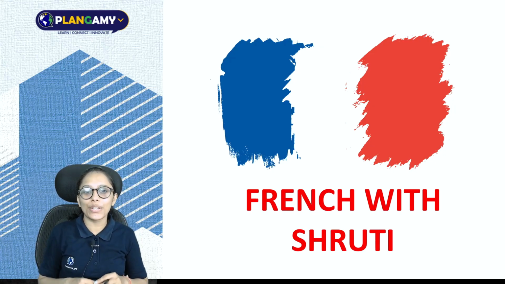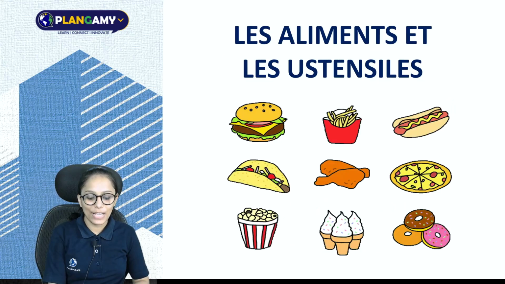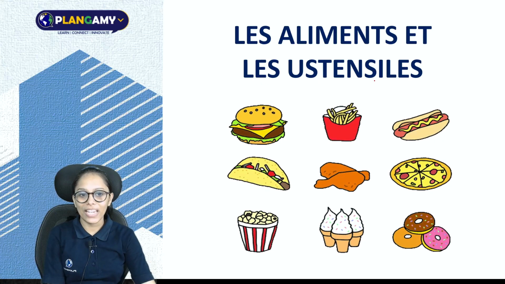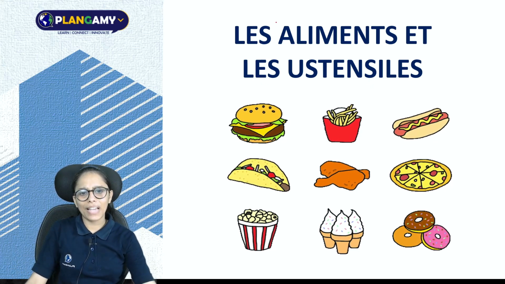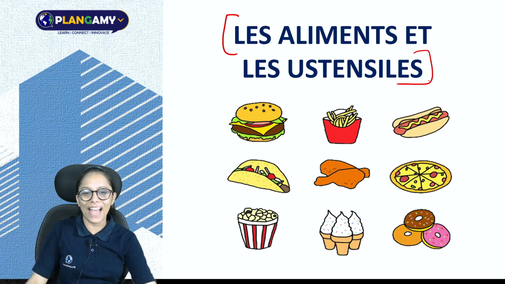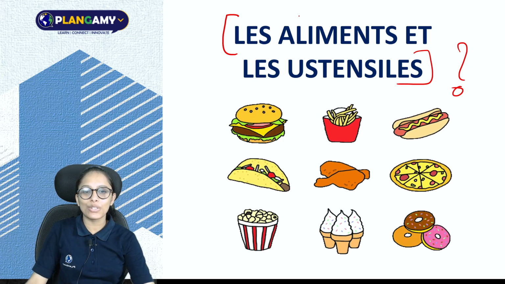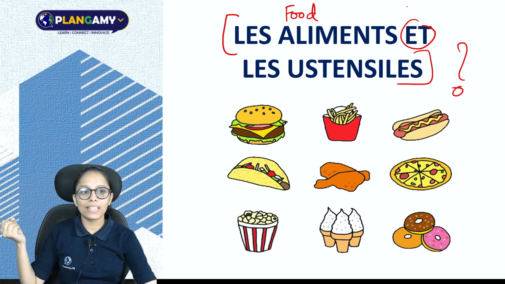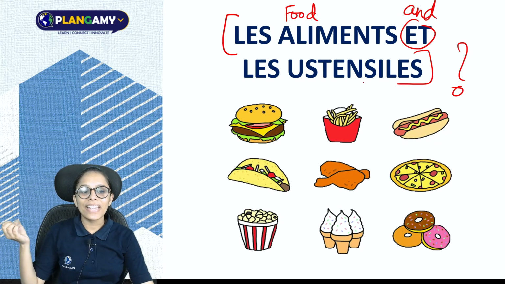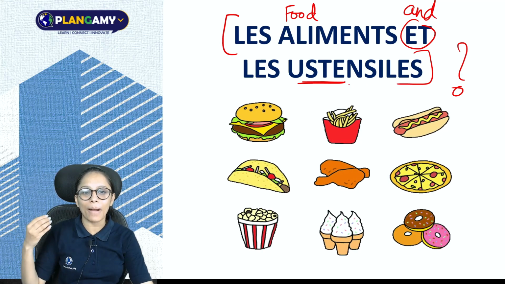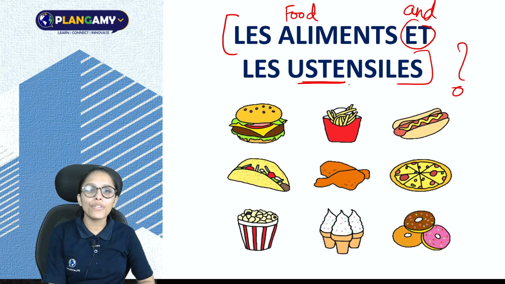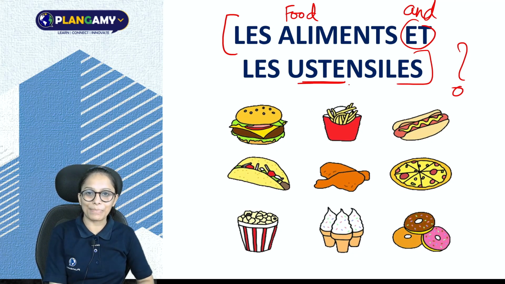Today's session is going to be very interesting because today we are going to learn about les aliments et les ustensiles. I know that this is a very big term, and what does this mean? So, les aliments, here we will talk about food or eatable items, and les ustensiles, here we will talk about utensils. Now let's get started. First of all, we will talk about eatable items.